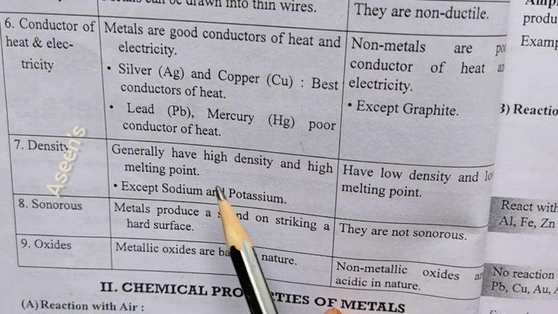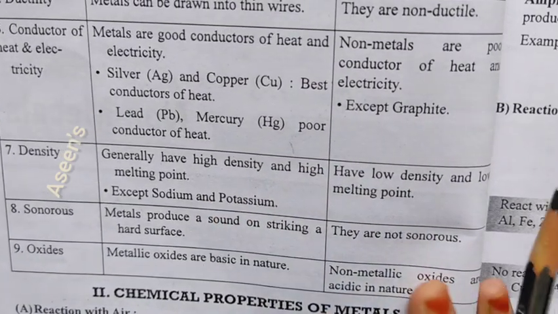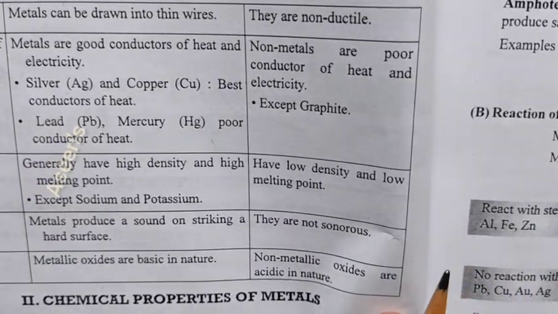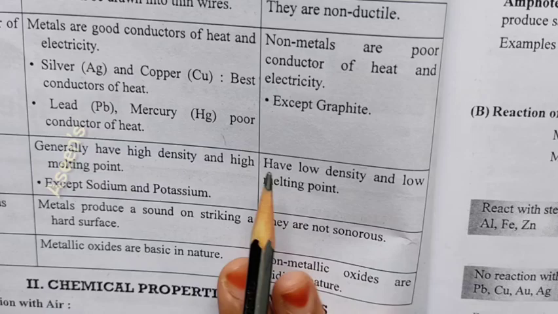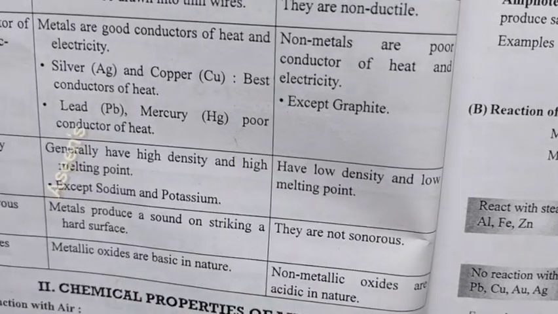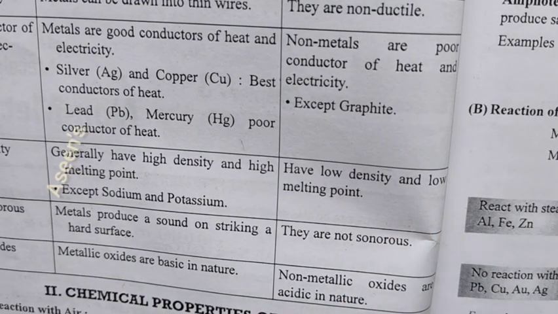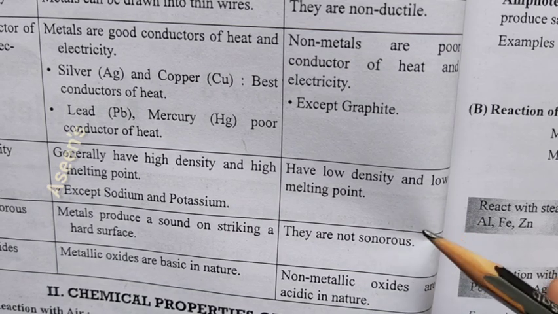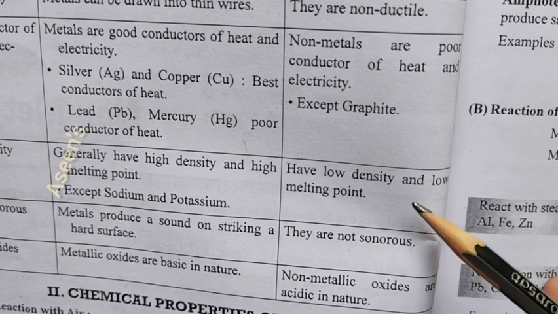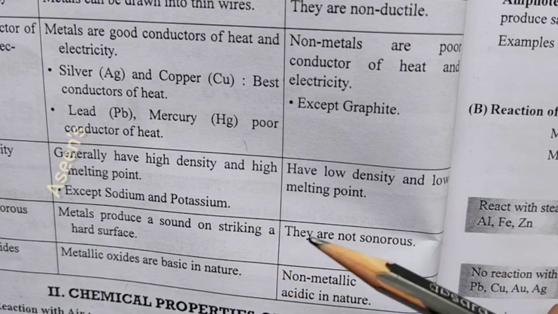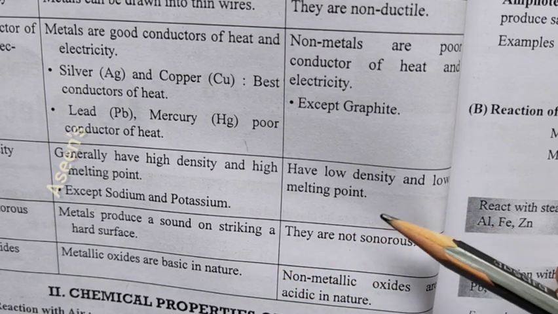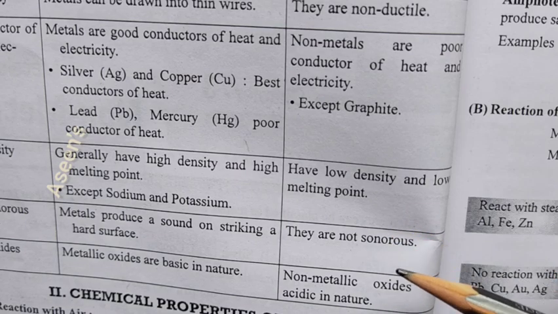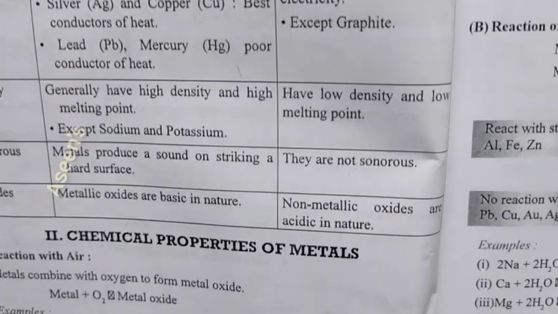Okay, rest all the metals have got high density. Now in case of non-metals, they have got low density and low melting point. So see, density will affect directly your melting point. That is the reason why they have given you both together. In case of non-metals, the molecules are not so tightly packed as compared to that of metals. Hence, their density is quite lower, and hence the melting point is also low.